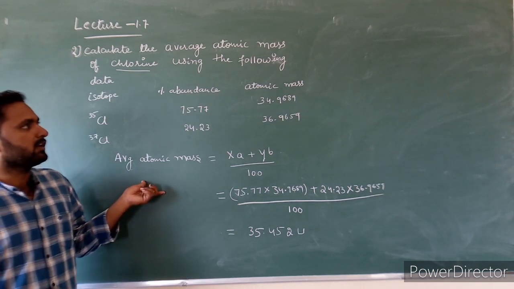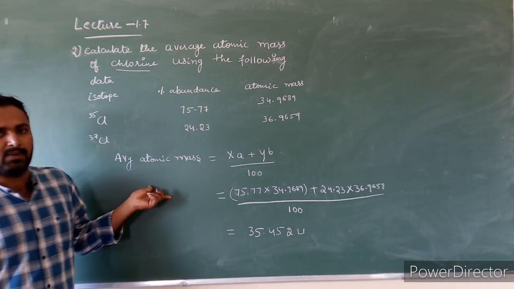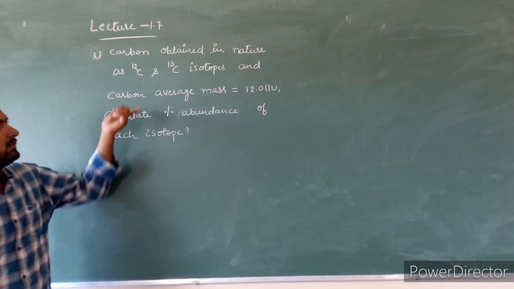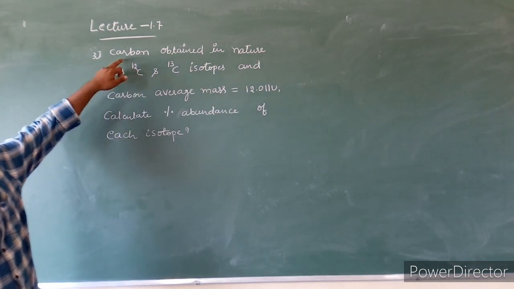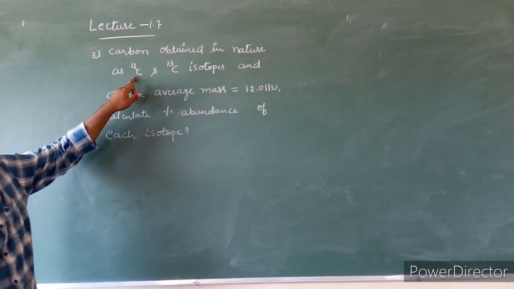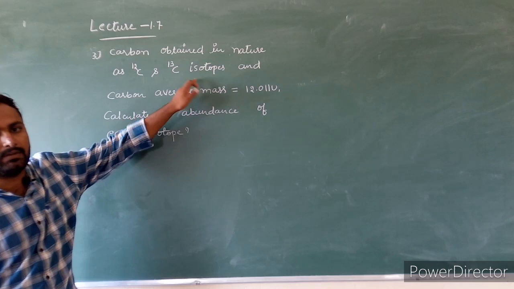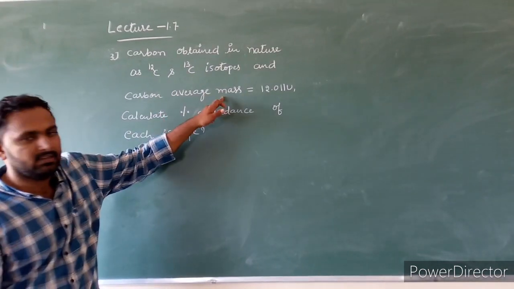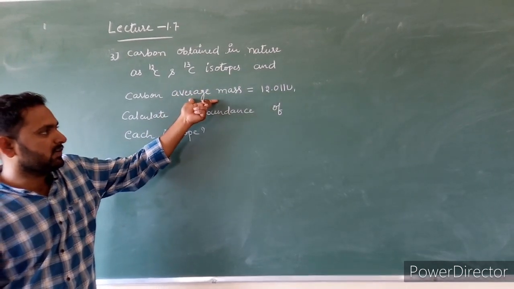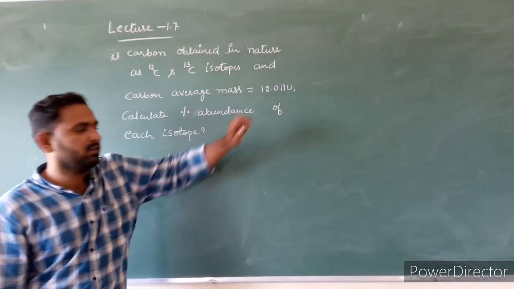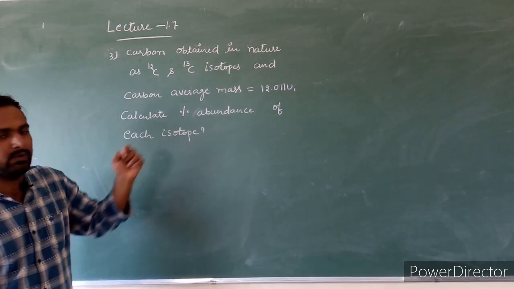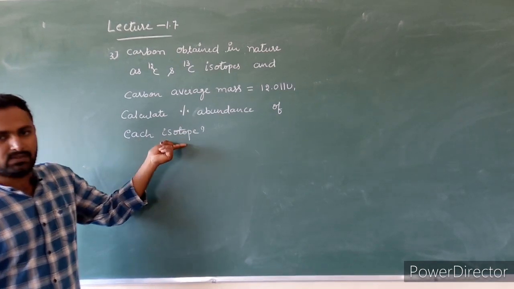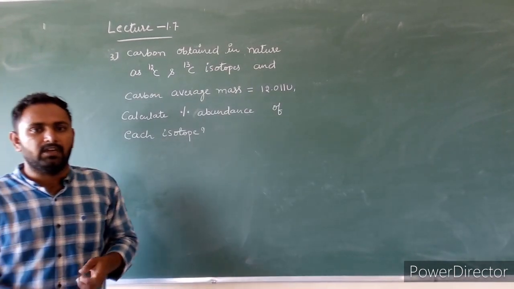These are the numericals based on average atomic mass. This is homework. Please solve this one. Here the carbon obtained in nature has carbon 12 and carbon 13 isotopes. Here only two isotopes are given. Average atomic mass of carbon is 12.011 unified mass. U means unified mass. Calculate the percentage abundance of each isotope. Okay. Thank you. In the next class we will continue.